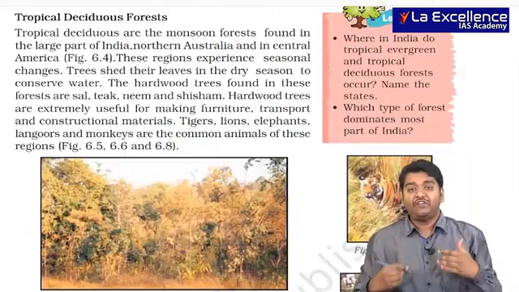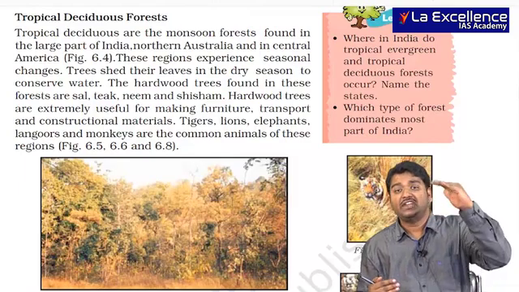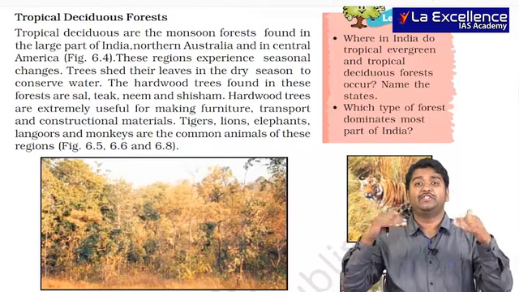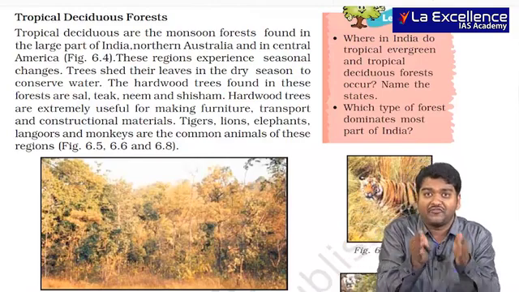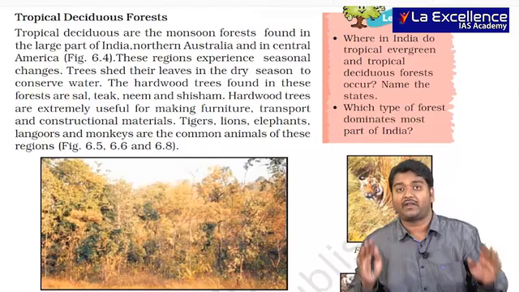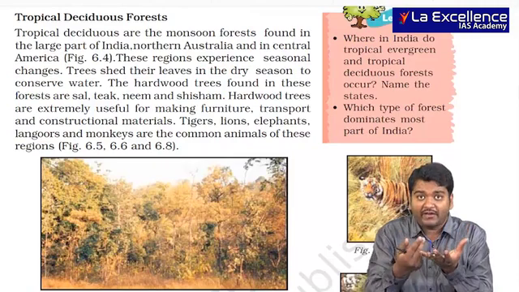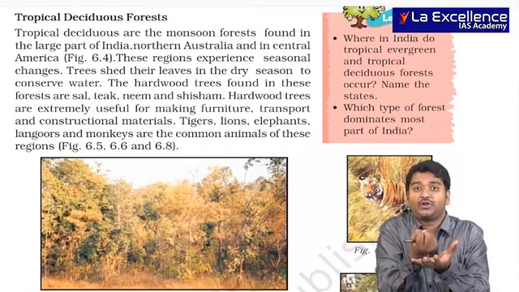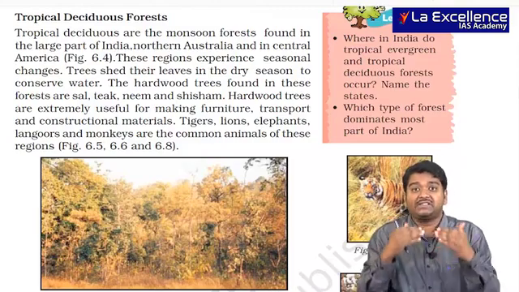Then we talk about deciduous forests. Evergreen forest means they never shed their leaves. There is no dry season. Rainfall will be there throughout. Deciduous forest means there will be a particular period when the rainfall will not be there. Whenever the rainfall is not there, you are all aware that leaves usually allow water to evaporate. We call it transpiration. To avoid this, trees shed their leaves.